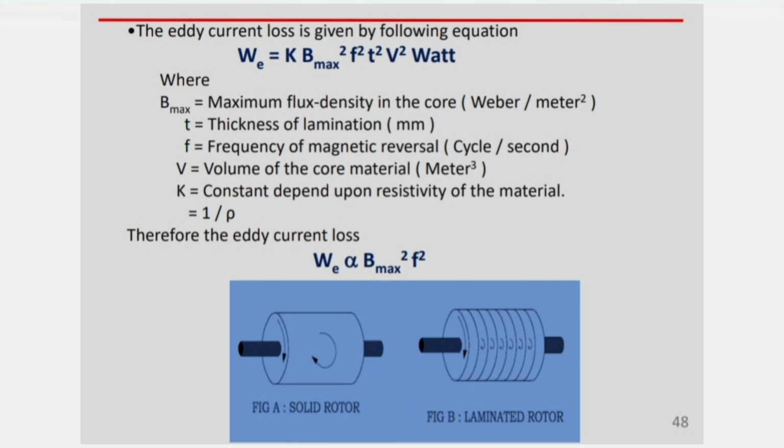Therefore, the eddy current loss We is directly proportional to Bmax squared f squared. In the figure, A represents a solid rotor and B represents a laminated rotor.